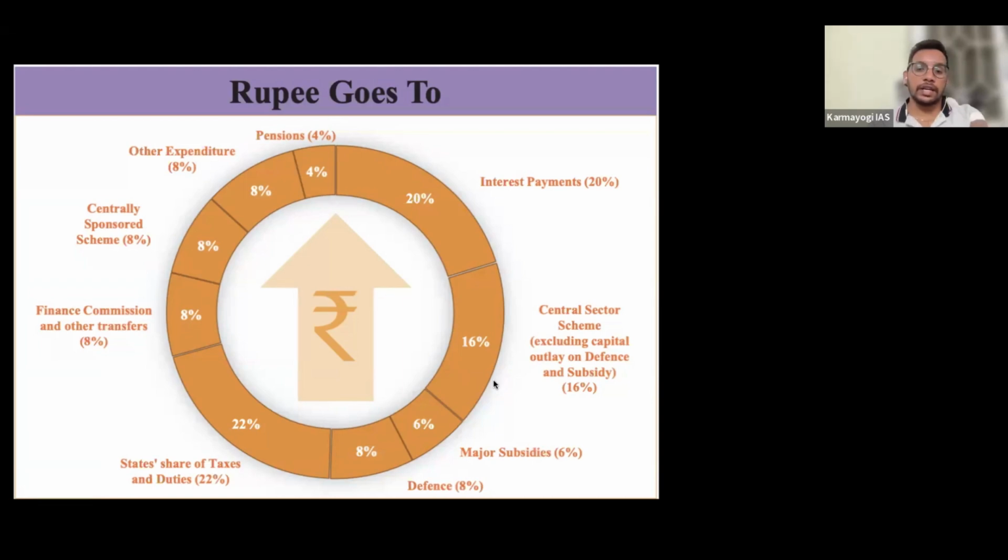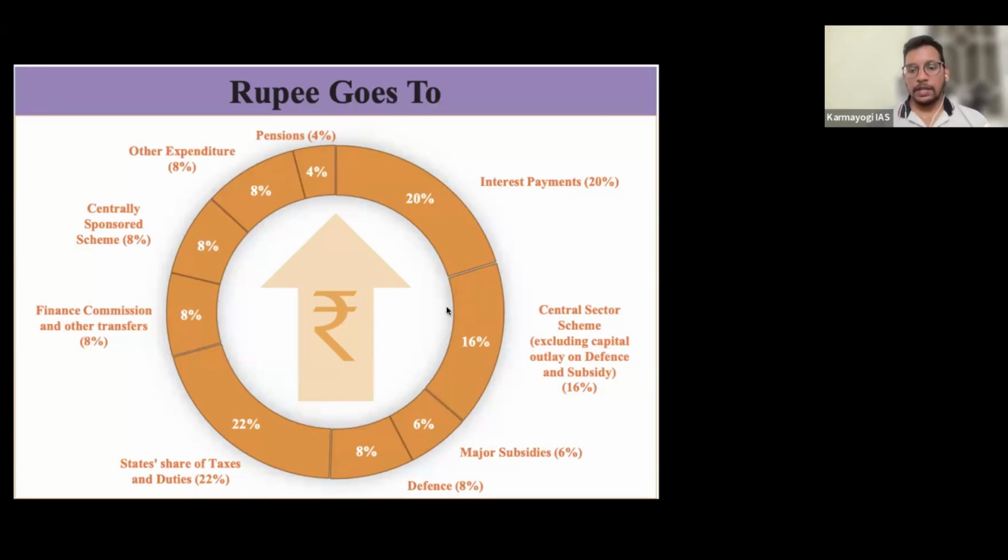Then we are giving central sector schemes. What is the difference between central sector scheme and centrally sponsored scheme? Whatever numbers we are discussing are very important, even beyond the budget. You have to know these numbers for your interview too. We are conducting a lot of mock interviews. Candidates have reached the interview but still cannot say that direct tax is more than indirect tax. You need a basic idea, not only for prelims and mains, especially in GS paper 3, where candidates get lower scores because they don't have numbers.